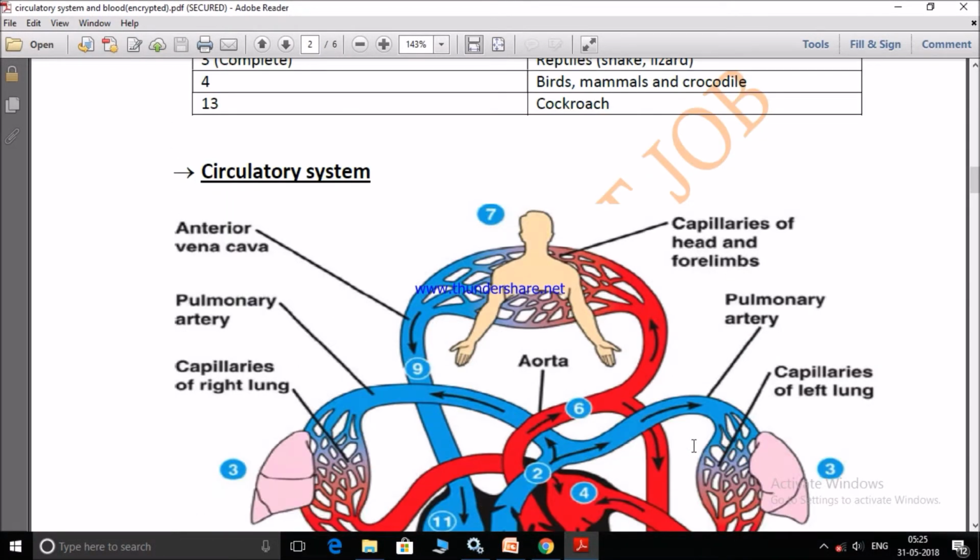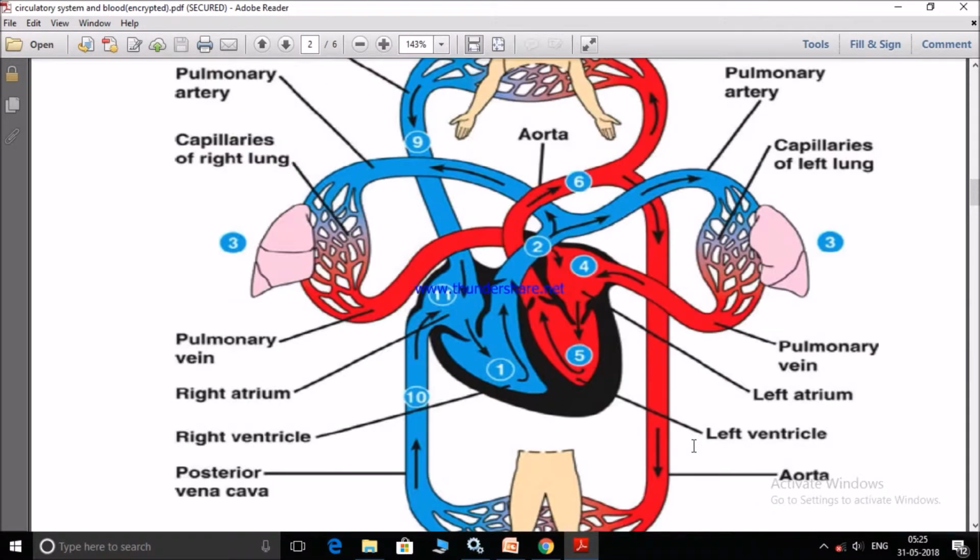Circulatory system. The circulatory system usually starts with the right atrium, right over here. From here it passes to right ventricle through tricuspid valve. This is where the tricuspid valve is located. From right ventricle, it moves to lungs through pulmonary artery.